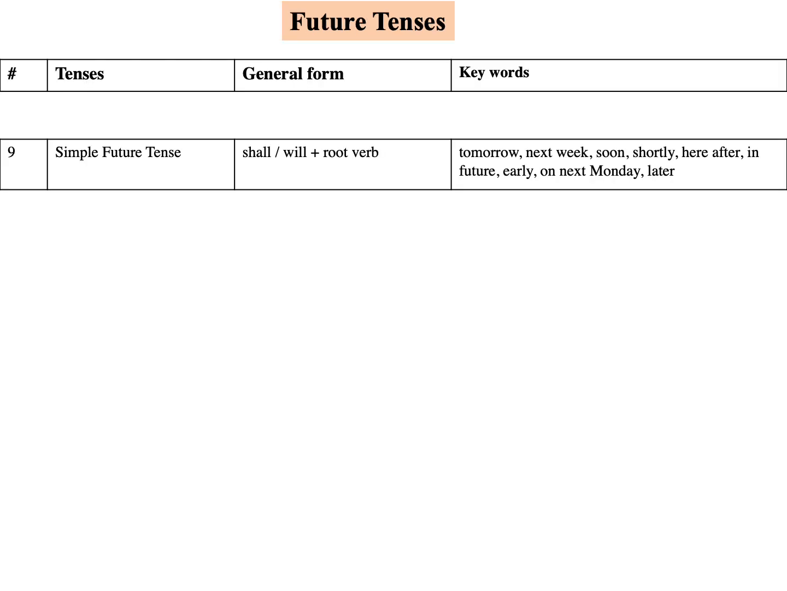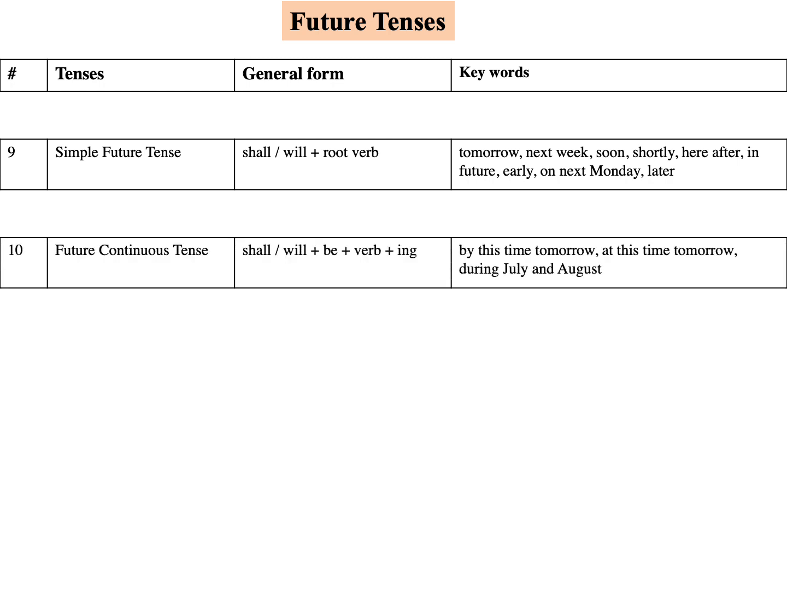In this tabular column, we have given the general form and keywords for each tense in future tenses. In simple future tense, shall or will plus root verb, that is will plus V1, is the general form. Keywords are tomorrow, next week, soon, shortly, hereafter, in future, early, on next Monday, later.